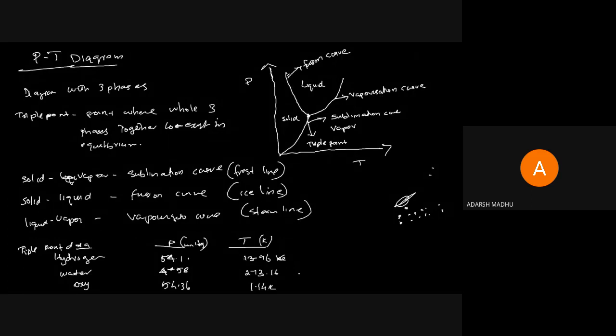Then ammonia and nitrogen. Carbon dioxide, CO2: the pressure is 3880 mm of Hg, and the temperature is 216.55 Kelvin.